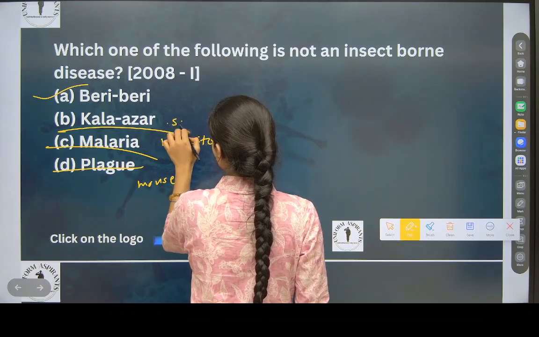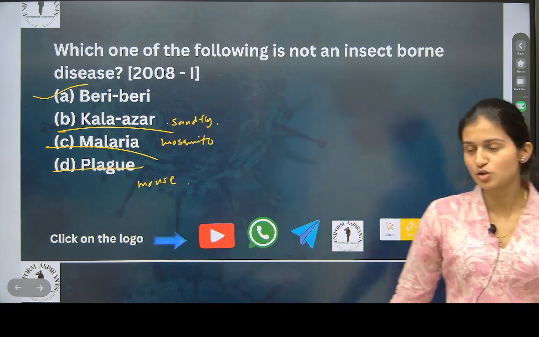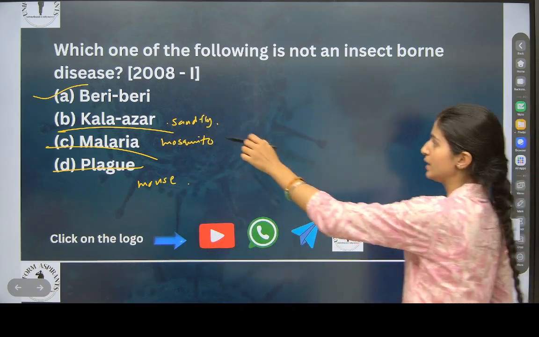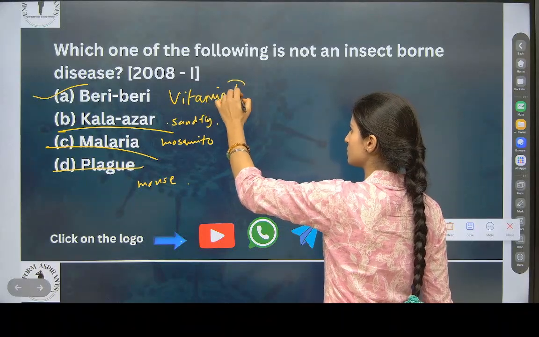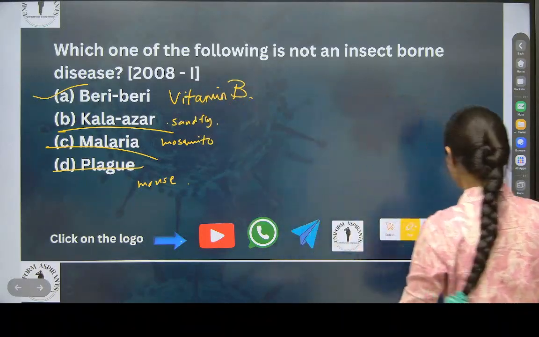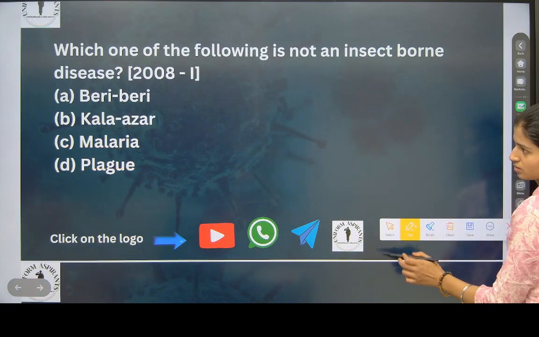Mosquito. You can write sand. Okay. Understood? And this is vitamin B. This was the easiest question.